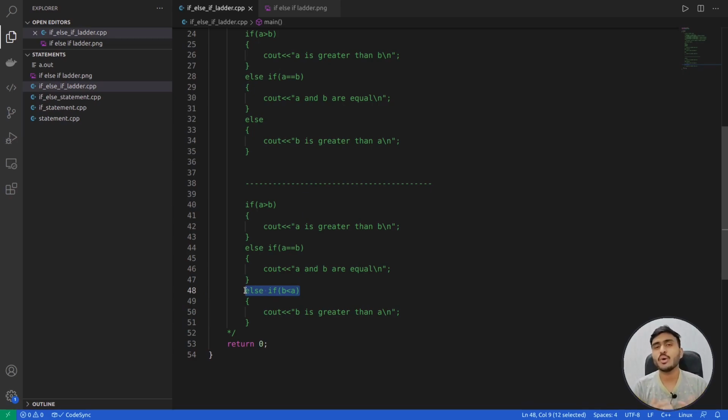It's actually overhead on the programmer. Why? Because a can be either greater than b, or it can be equal to b, or it can be less than b, right? Other than these three conditions, there is no other possible scenario, right?